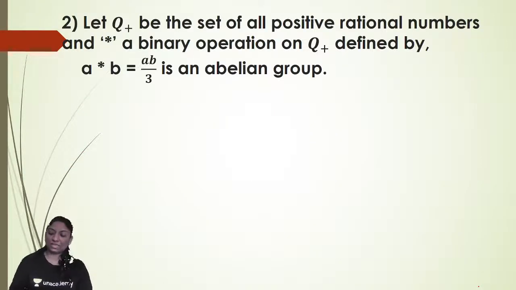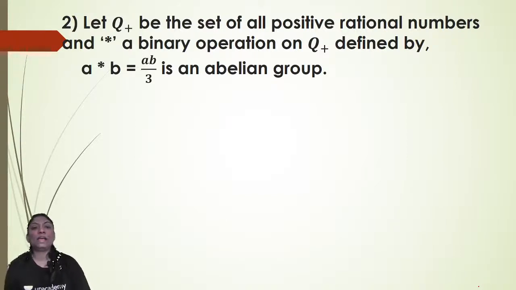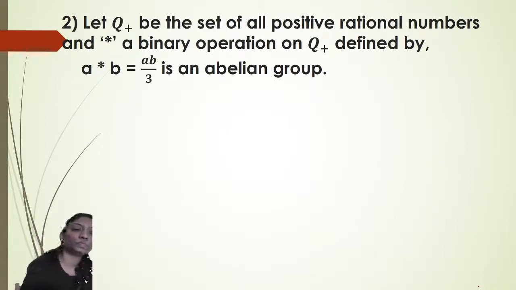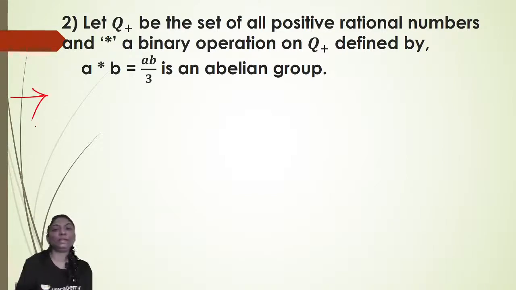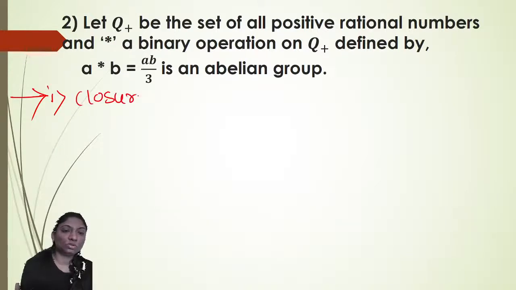There are some special cases here. Let Q plus be the set of all positive rational numbers, and star be a binary operation on Q plus defined by a star b equals ab by 3. Show that it is an abelian group. To show that it is an abelian group, we have to show that all five properties are satisfied. First is the closure property.